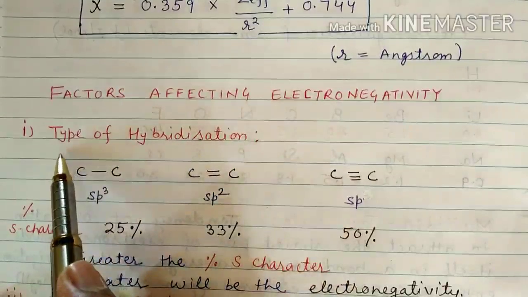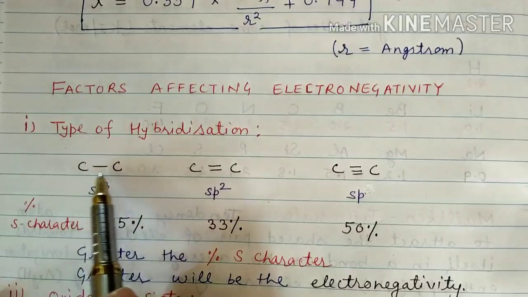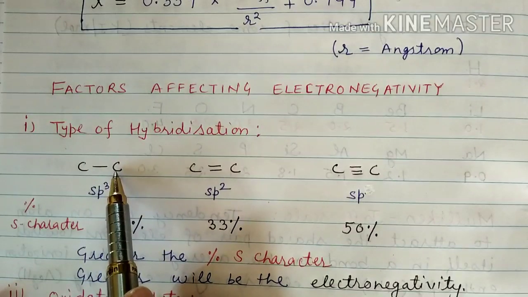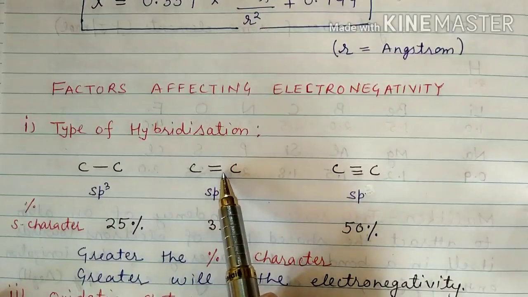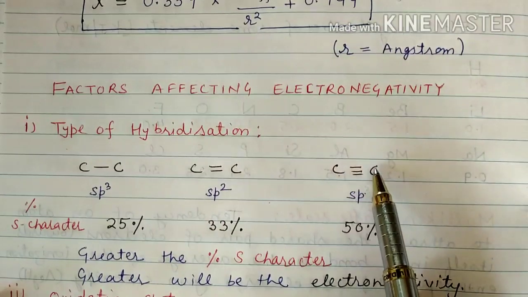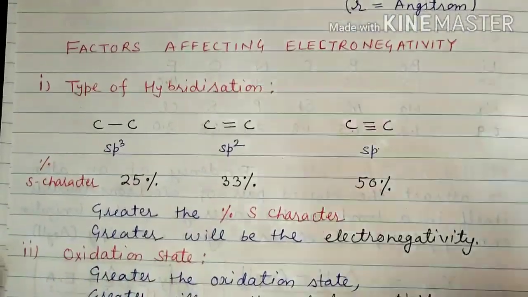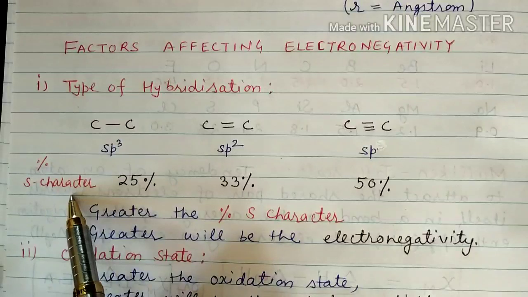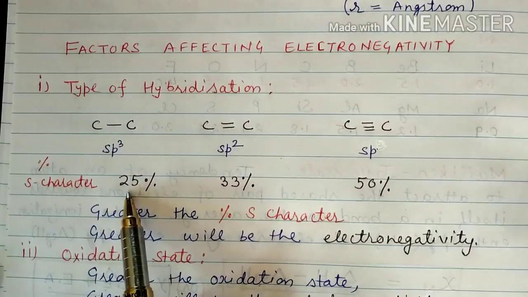So first factor is types of hybridization. When a carbon single bond, sigma bond is there, the hybridization is sp3. When carbon double bond is there, hybridization is sp2. When carbon is bound with another carbon by a triple bond, it is sp. If we calculate the percentage S character, you will get that in sp3 the percentage S character is 25.